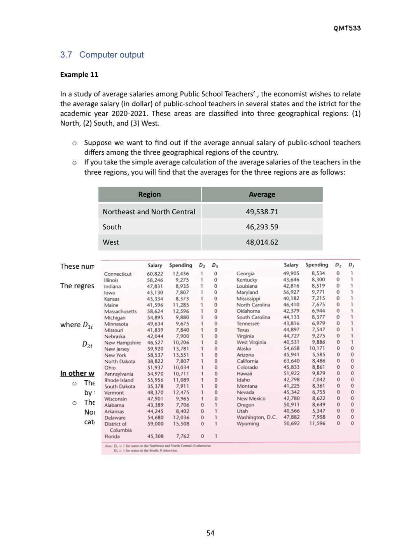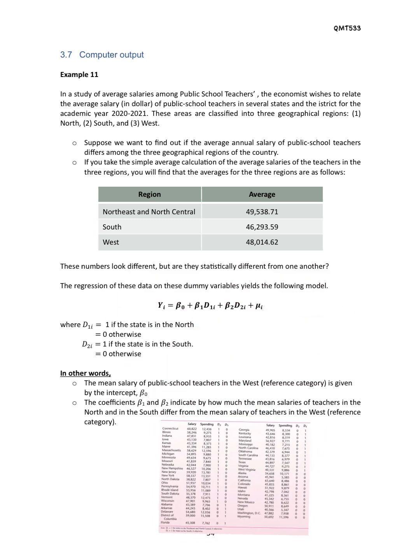And then for the west, meaning that D2 is 0 and D3 is 0, we total up the salary, we will get 48,014.62. So these numbers look different, but are they statistically different from one another?